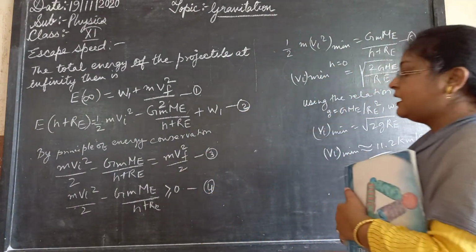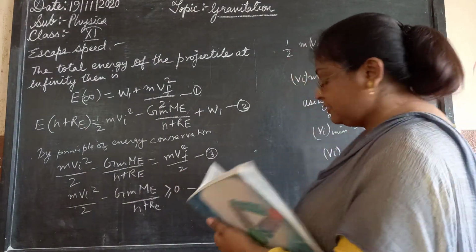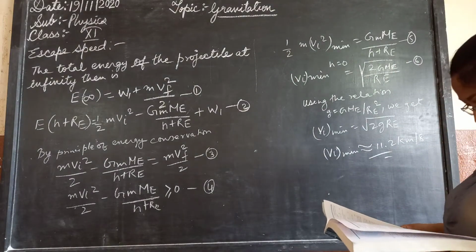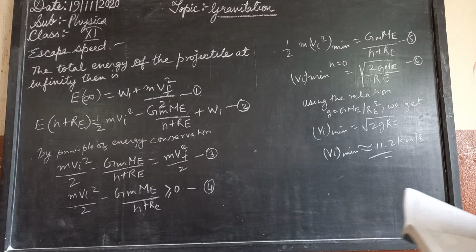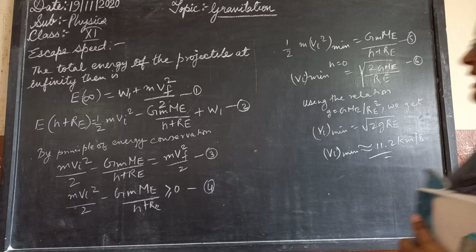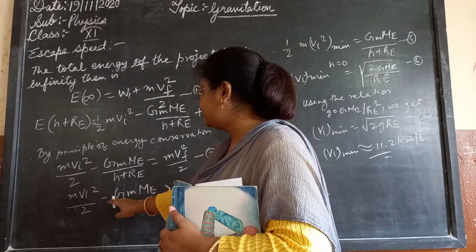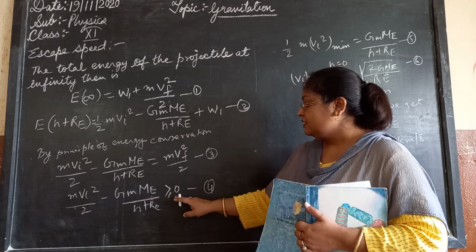After this equation, this will be equal to minus 0. The LHS is a positive quantity with the minimum value 0. Thus, an object can reach infinity as long as Vi is such that m Vi square upon 2 minus G m Me upon (h plus Re) is greater than or equal to 0.